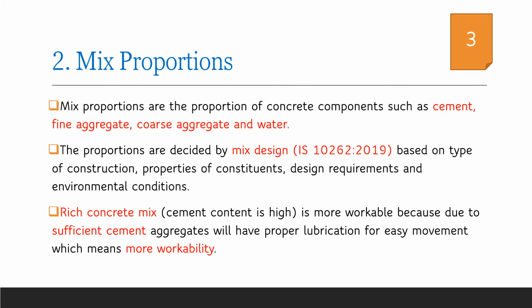When we say a rich mix, the amount of cement used in that mix will be high. And since the cement is more, the slurry content will be more, and there is a positive effect that the mix will be more workable. But since the cement content is more, the cost of such a mix will be more than a mix which has a lesser cement content.